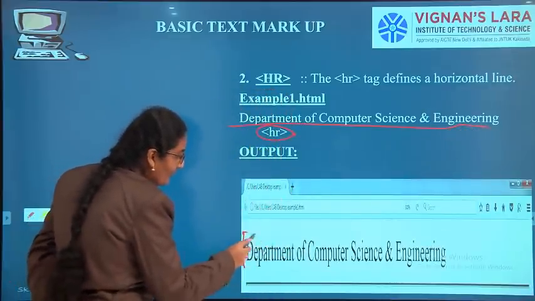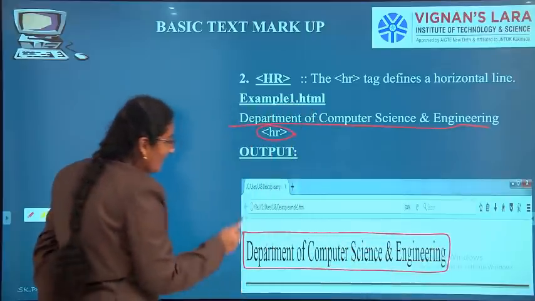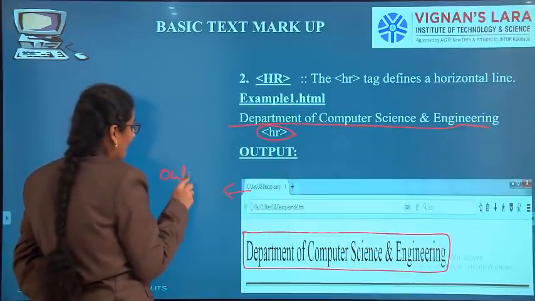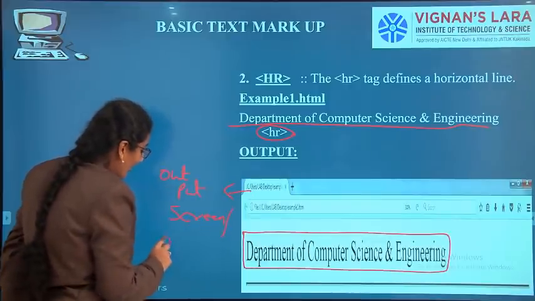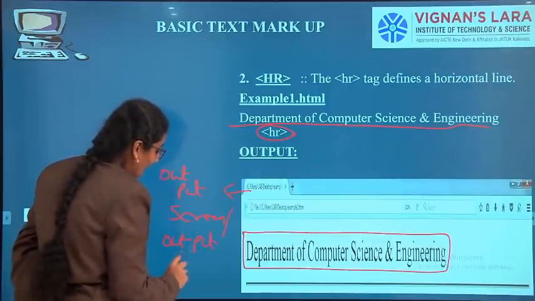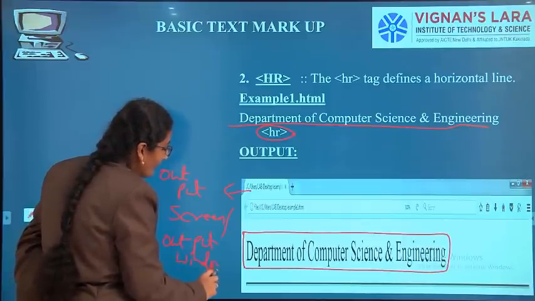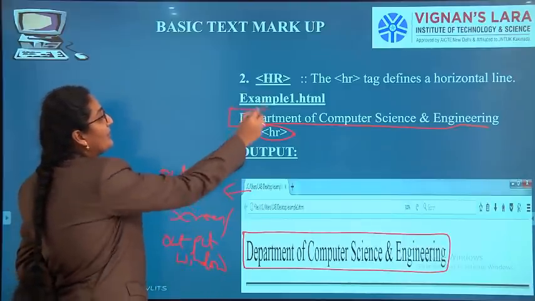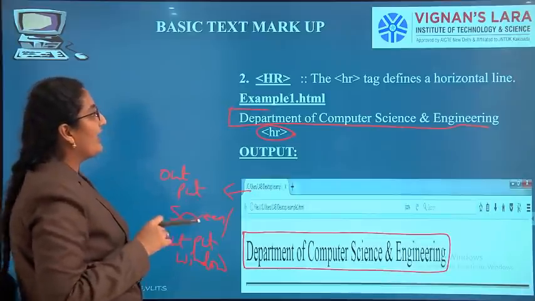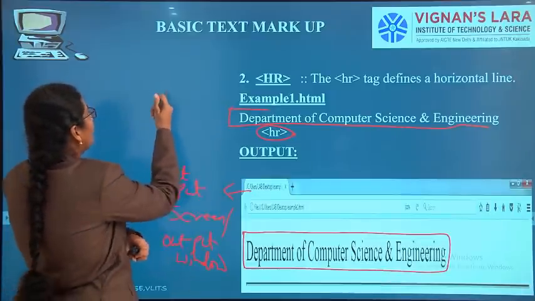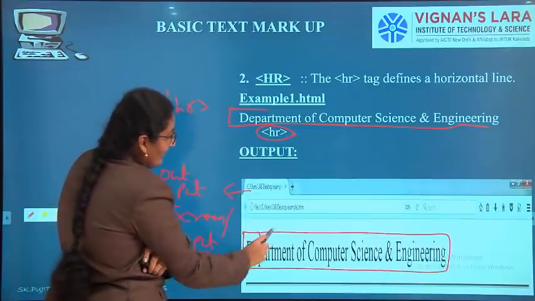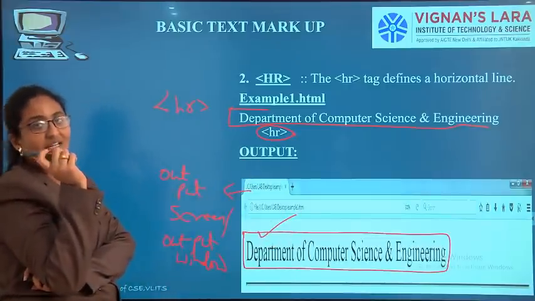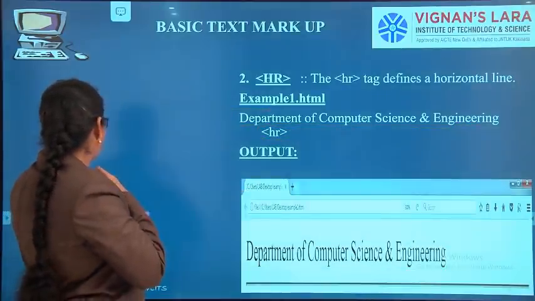This is the output screen, also called the output window. What should I get as output? Department of Computer Science and Engineering fully in a horizontal line. So HR defines a horizontal line.